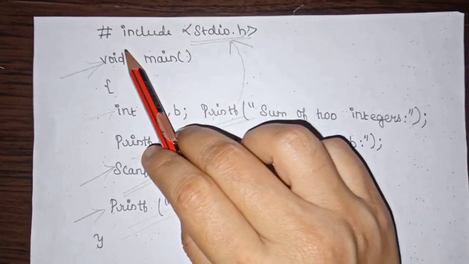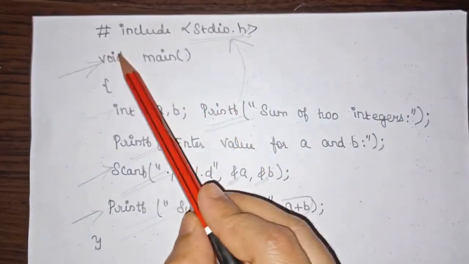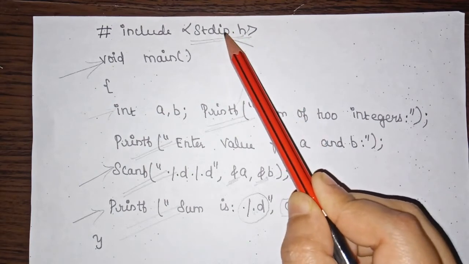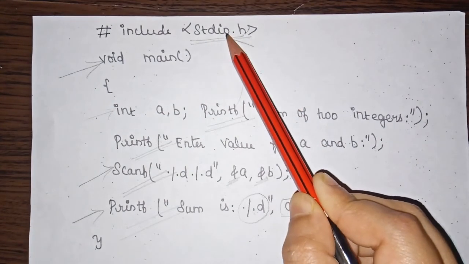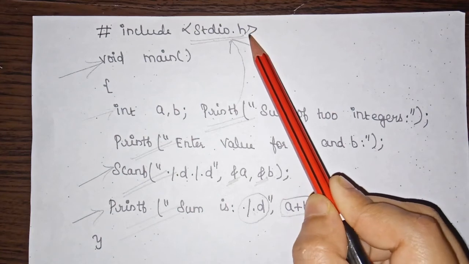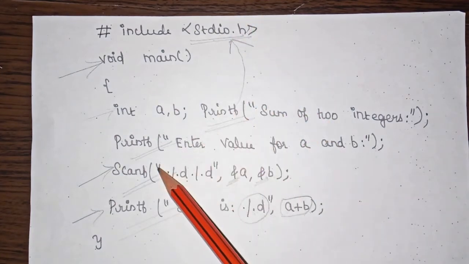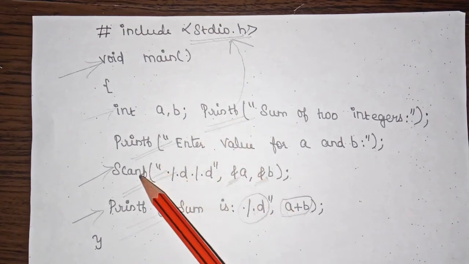That is why we are using this header file, #include stdio.h. This IO represents input output, standard input output, and h is the header file. So with this input output, we have functions printf and scanf, printf for output, and scanf for input, right?